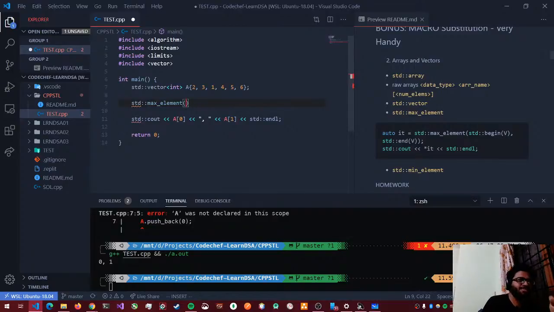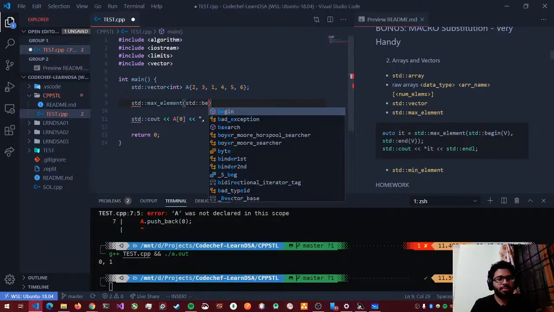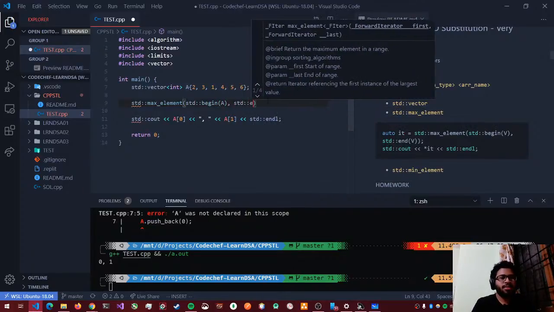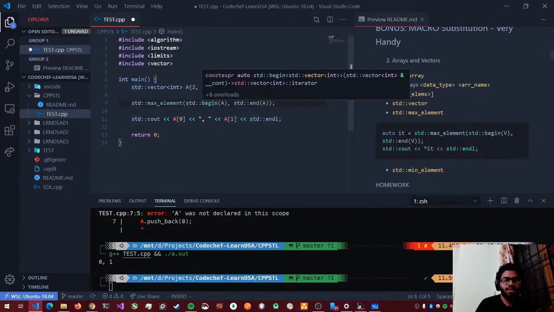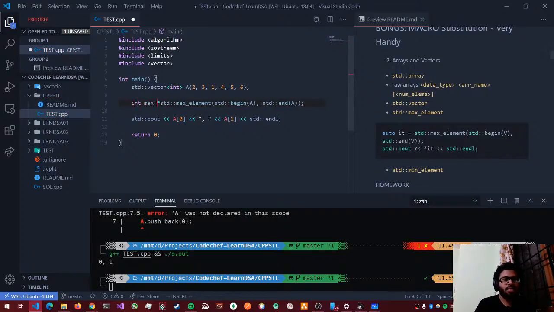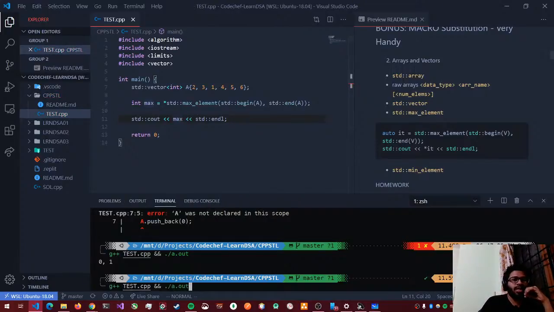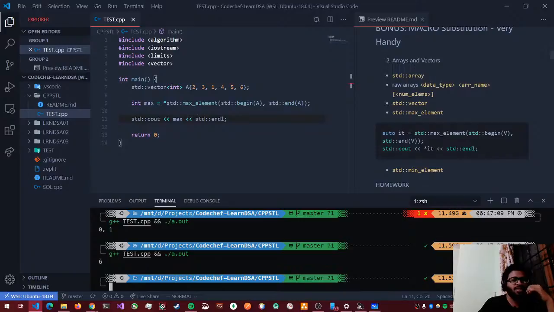The standard max_element is a function that is expecting a range, like what's the memory range that you want me to search for the maximum element. Yeah, right. So that's std::begin, std::end of a. So this will return me the maximum value. So the answer should be 6, right? Yeah. So it prints me 6. So yeah, that's how it is.